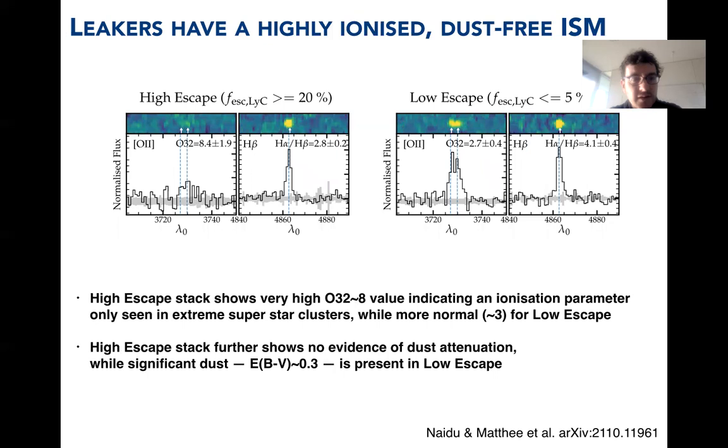So we do see that the ISM conditions are also very different. High escape of ionizing photons is associated to very high ionization parameter, basically no dust, while low escape fraction has a more normal ionization parameter and somewhat more dust. And note that our low escape stack is basically low escape among Lyman-alpha emitters. A lot of galaxies are not even Lyman-alpha emitters, so not even Lyman-alpha photons can escape, which suggests that our low escape stack is basically relatively high escape among all the low escape galaxies that are around. But nevertheless, we still see remarkable differences to galaxies with a high escape fraction.